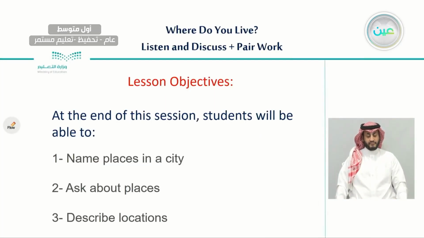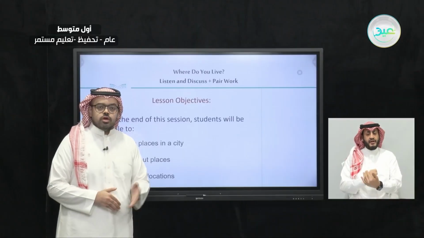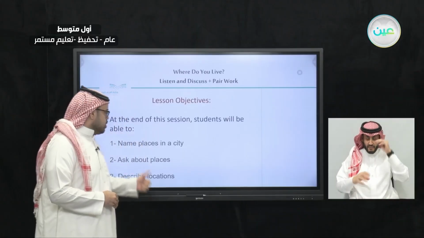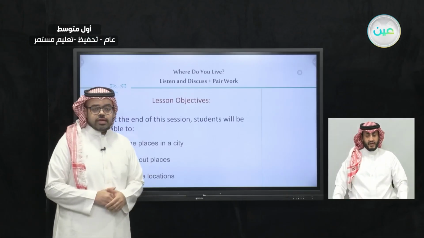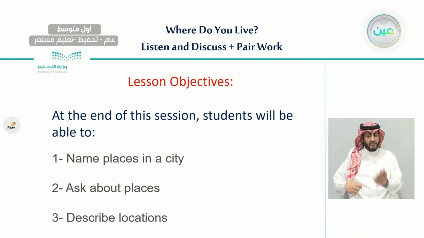At the beginning, we will learn the lesson objectives. We hope that at the end of this lesson, you will be able to, number 1, name places in a city, number 2, ask about places, and number 3, describe locations for the places.